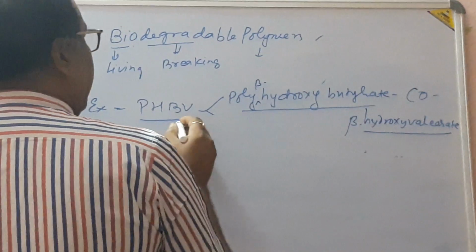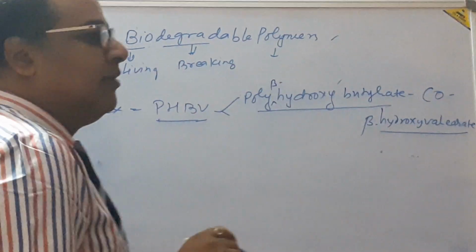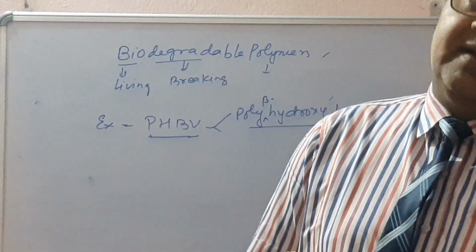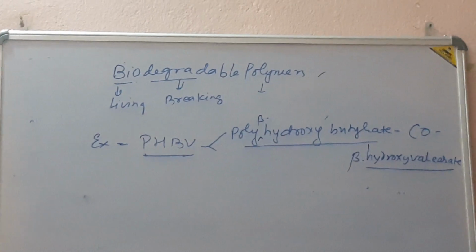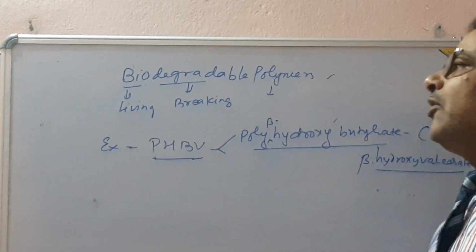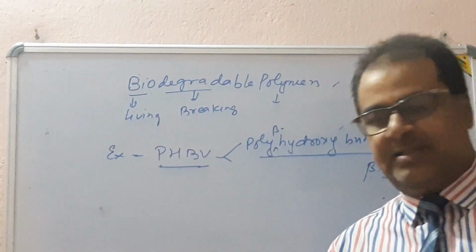The most important point is that it is degraded by living organisms like bacteria and other microorganisms, so it is called a biodegradable polymer.